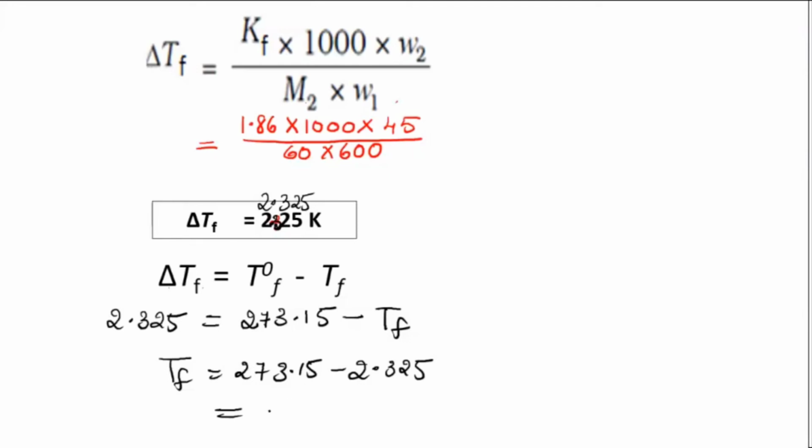Yeah, how much is that? 270 point something. 270 I will write, okay? Many are getting 270. That point is differing because you might have taken different value. This I will keep vacant. Depending on whatever you have got, you write. Okay? But these starting 3 digits are correct, no? So let it be, and then Kelvin.